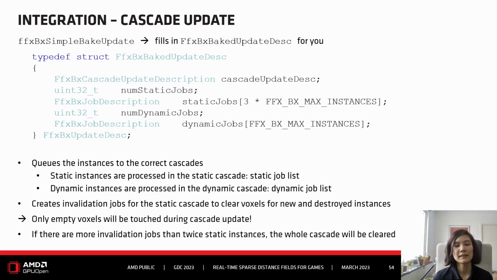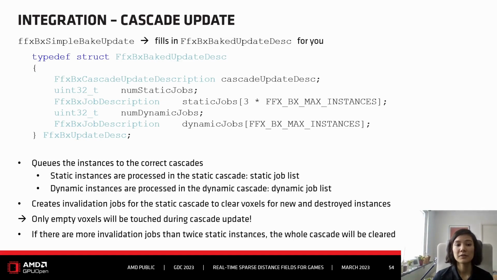For the dynamic cascade, it's pretty simple because it just contains all the dynamic geometry. For the static cascade, it's a bit more complex, for the reason I talked about earlier. Some voxels have to be preprocessed and marked as free because they possibly intersect with new geometry. To do this, we have so-called invalidation jobs, and they just clear the voxels.